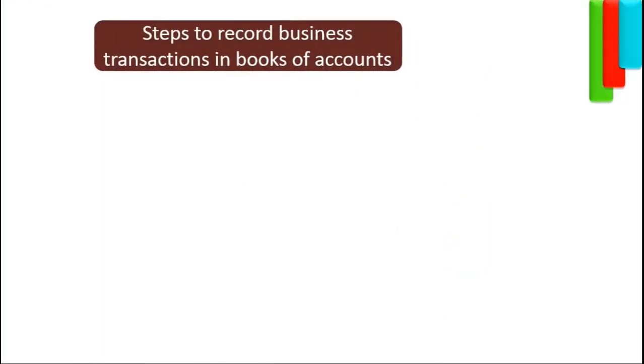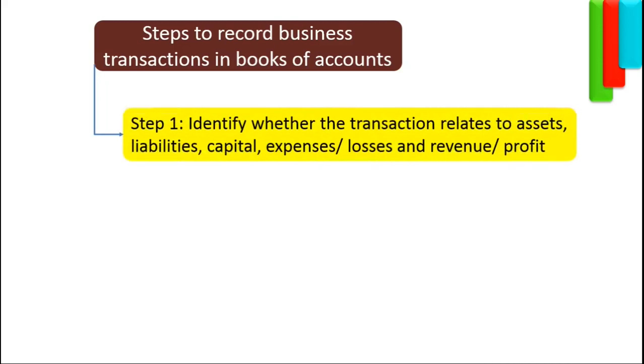The steps that one needs to follow for recording financial transactions correctly is shown here. If these steps are meticulously followed, then any given business transaction can be correctly recorded under financial accounting. The first step is to correctly identify an item under the 5 broad categories. That is, to identify whether an item relates to asset or liability or capital or expense or income. This we have explained in the first part of this session.